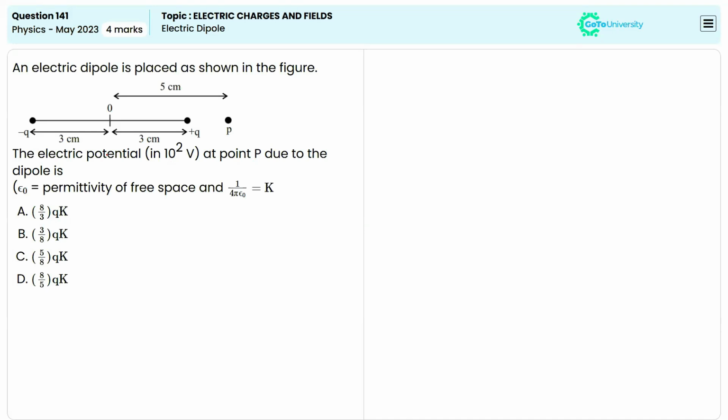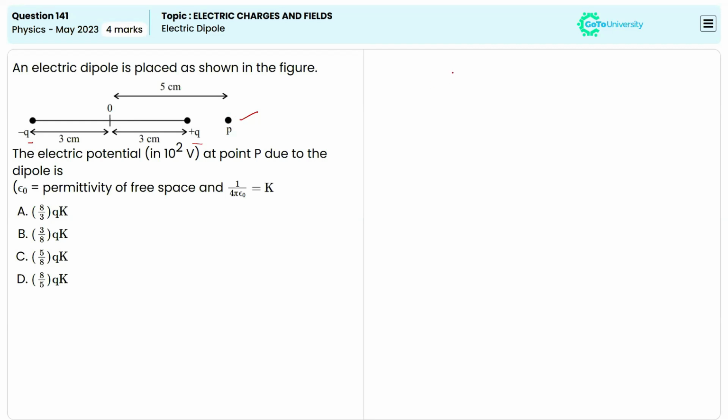So the question is, calculate the electric potential at a point P due to the dipole. Here we have two charges, negative Q and positive Q, which are separated by 6 centimeters. And the point P is 5 centimeters away from the center between the two charges given in the question. So here we are going to calculate the electric potential, right?